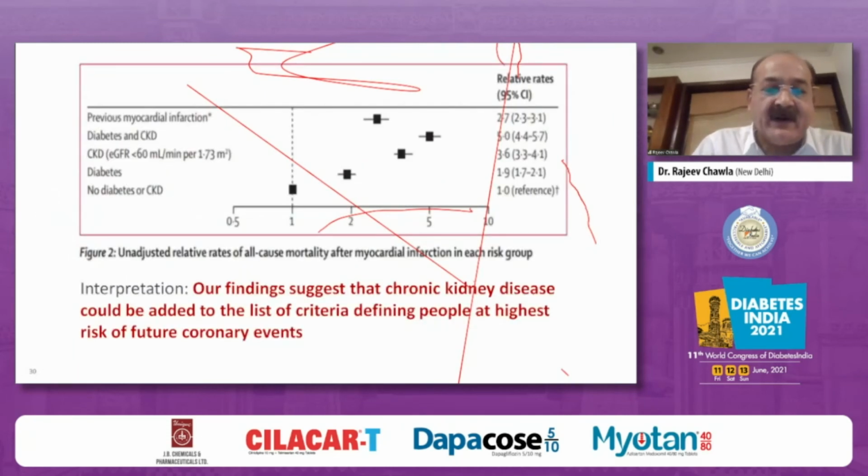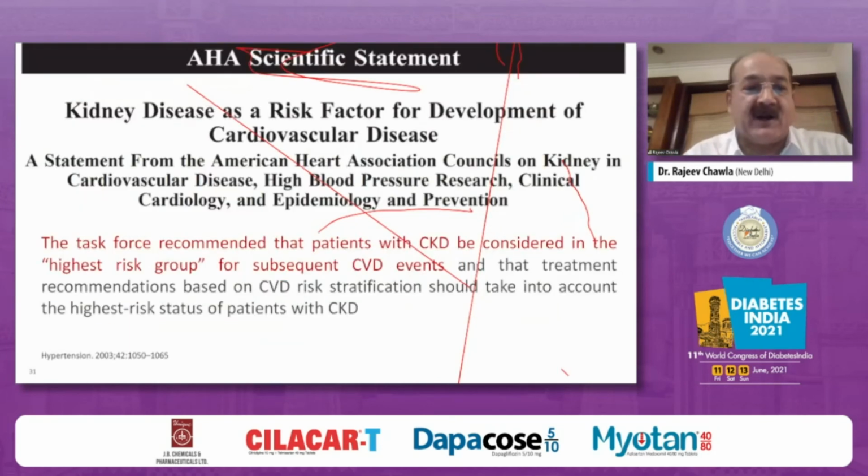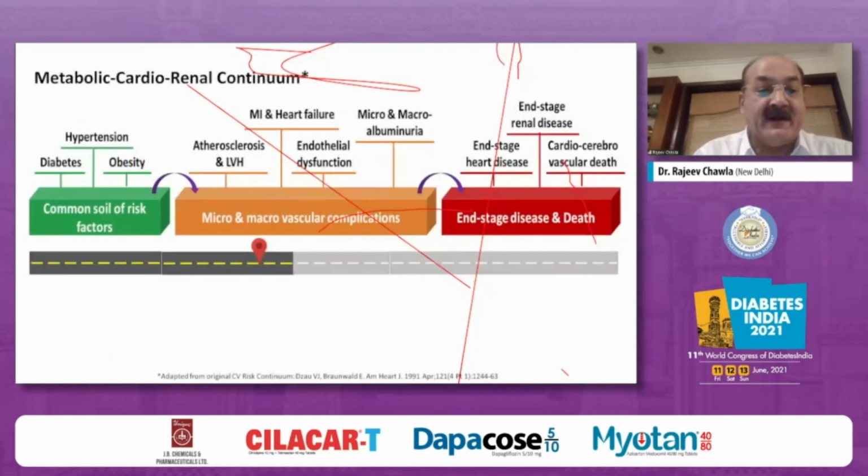So this study concluded that chronic kidney disease could be added as one of the most important criteria for defining people at the highest risk for CV death or long-term cardiovascular mortality. So kidney disease today is taken as a risk factor for development of cardiovascular disease, and this task force recommended by AHA that patients with CKD should be considered at a higher risk for subsequent CVD events, and they should be managed accordingly.